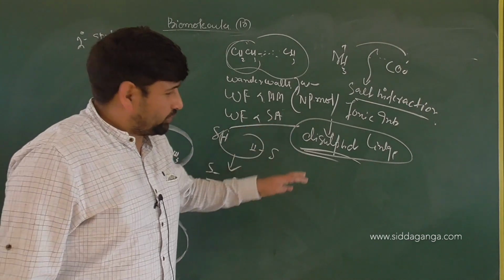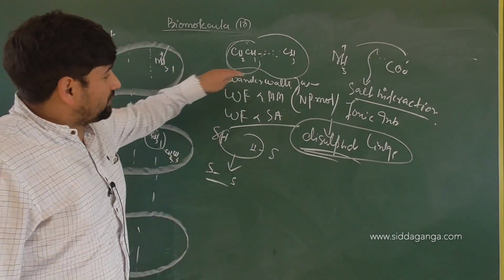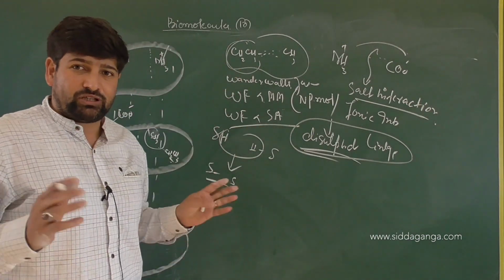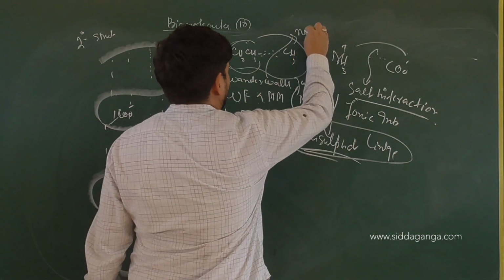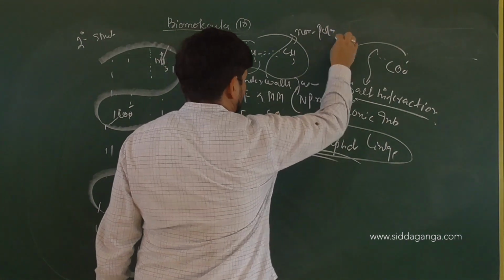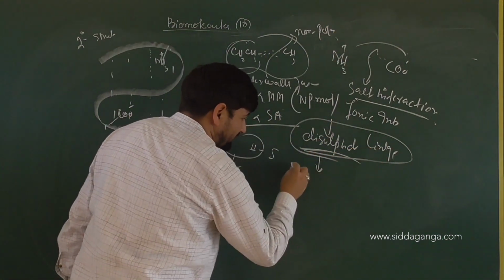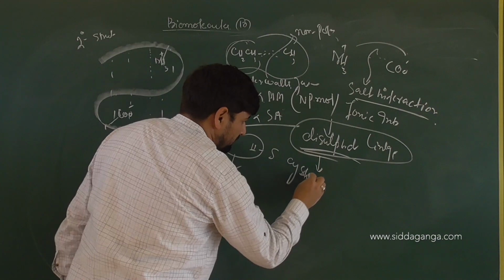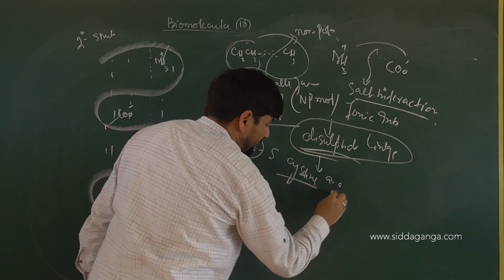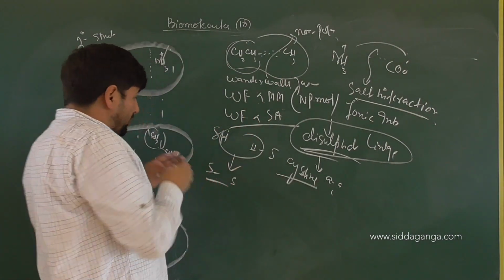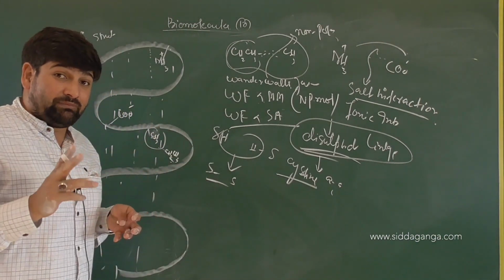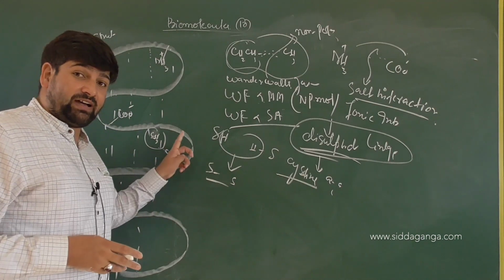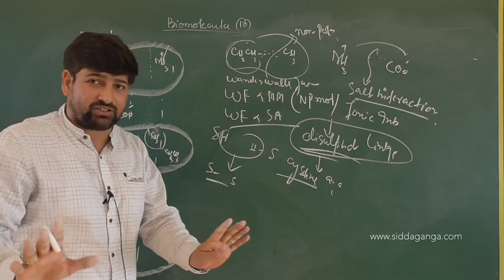So these additional forces, what are they? Van der Waals forces between the side chains which are non-polar. Why van der Waals forces? Because they will be between the chains which are non-polar. This disulfide linkage can come into play when cysteine amino acids come side on with each other, in the secondary structure, if they are coming further close.